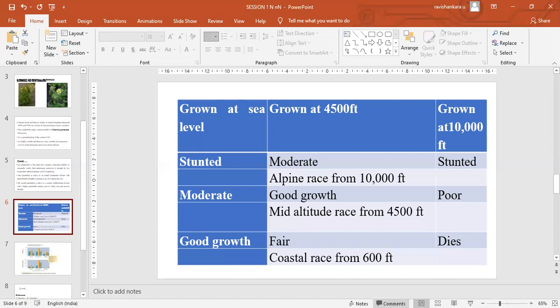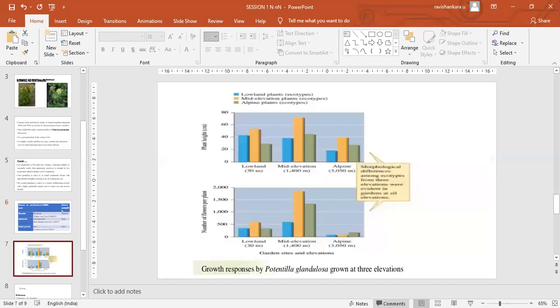Similarly, for the coastal race, they made three cuttings and grew them at all three elevations. The sea level ecotype has shown good growth at sea level and fair growth at mid alpine, and died totally at the highest peak of the mountains. And here in this graph or bar diagram, we have the plant height and number of flowers that are produced per plant in different climatic conditions.